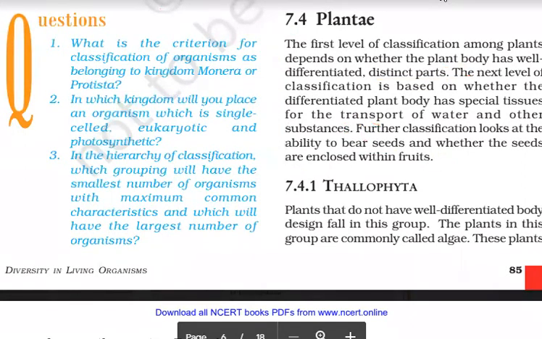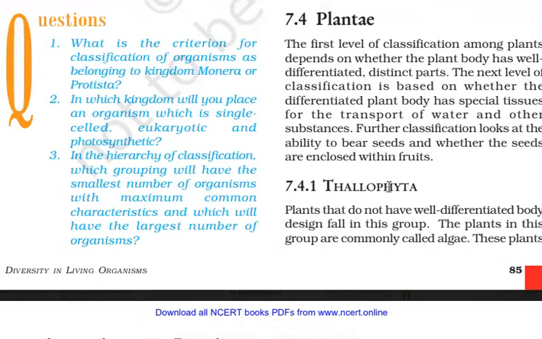Now the first group in kingdom Plantae is Thallophyta. Phyta is plant, thallo is thallus-like, sac-like. Plants that do not have a well differentiated body design fall in this group, meaning we cannot see root, stem or leaf in these plants. The plants in this group are commonly called algae.